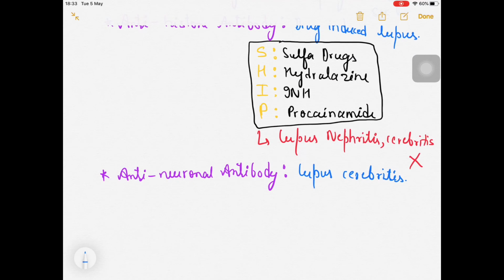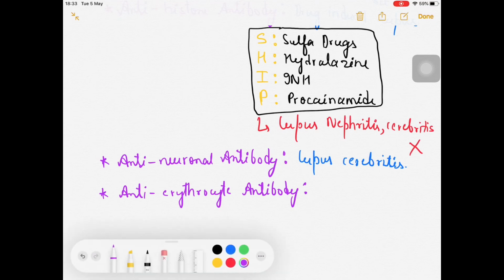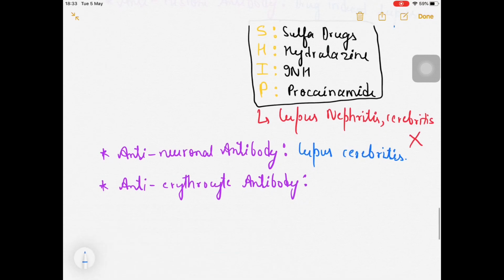Okay, and the next antibody which we mention about SLE, that will be anti-erythrocyte antibody. We have already talked about that as well. Okay, that is the anti-erythrocyte antibody, and that will be seen in autoimmune hemolytic anemia.